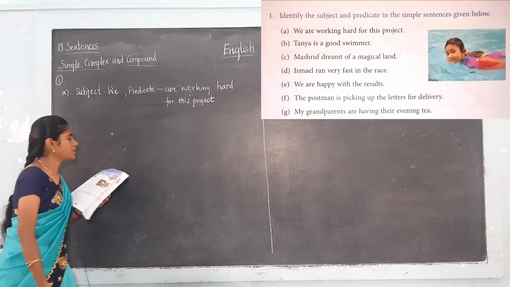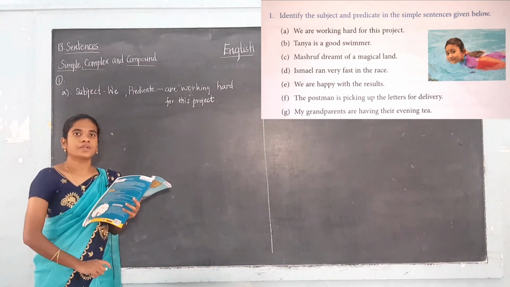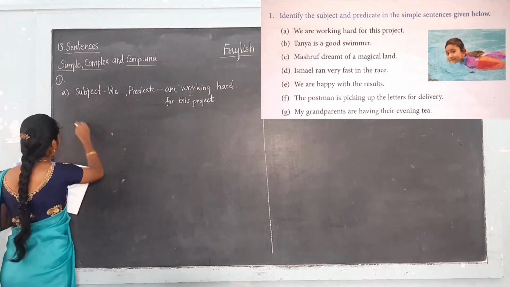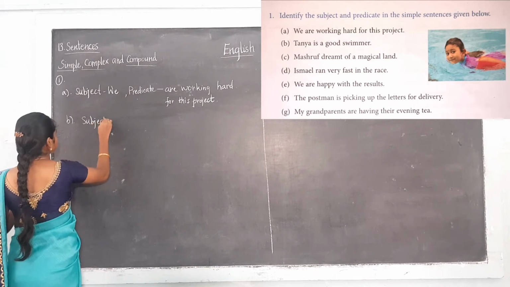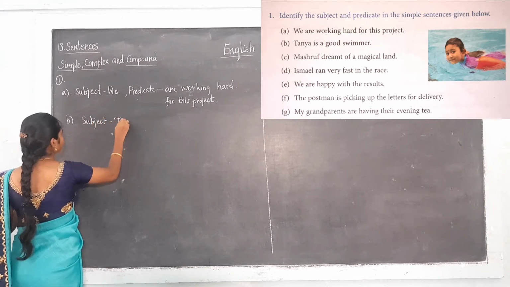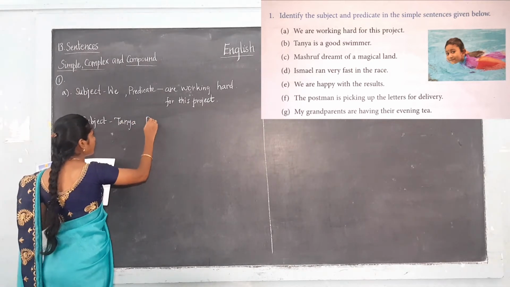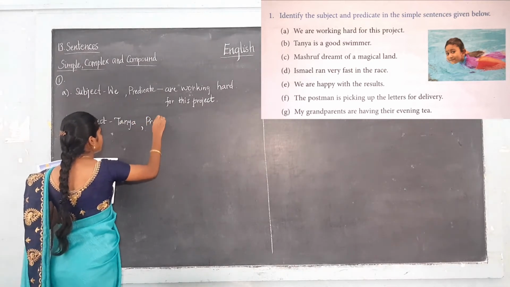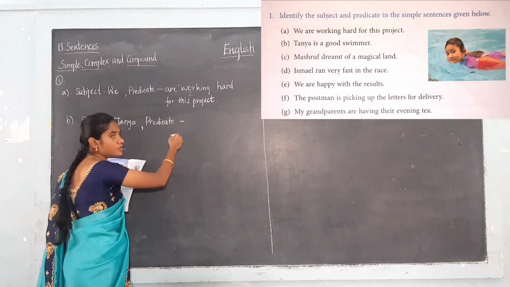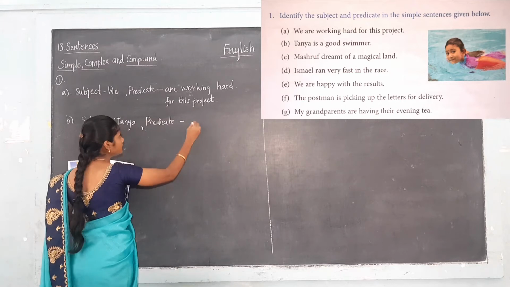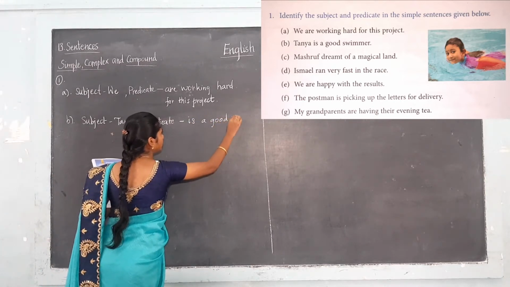Next one, B: Danya is a good swimmer. Here the subject is Danya, the name of a person. And what is the predicate here? What the subject does: is a good swimmer. So, is a good swimmer is the predicate.